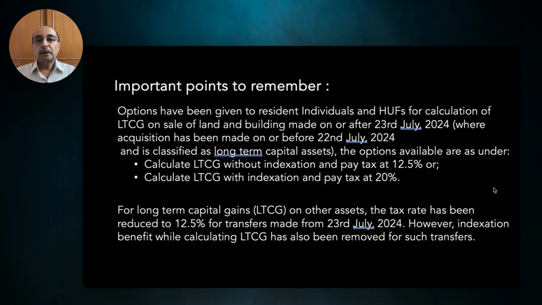The options available there are as under. They are given two options: either calculate long-term capital gain without indexation and pay tax at 12.5%, or calculate long-term capital gain with indexation and pay tax at 20%.